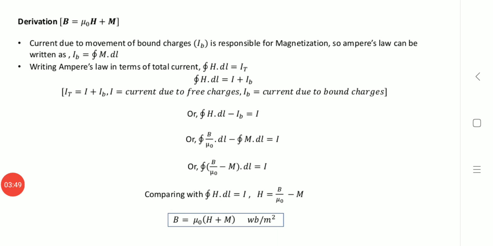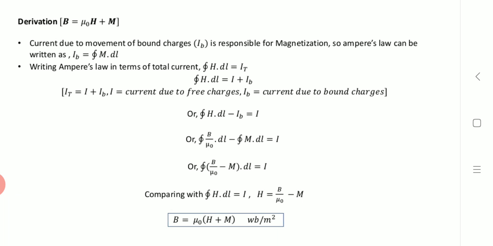Now let us see the derivation of B is equal to mu naught into H plus M. The current due to the moment of bound charges, IB, is responsible for magnetization. So Ampere's law can be written as IB is equal to the closed integral of M dot dl. Writing Ampere's law in terms of total current, the closed integral of H dot dl is equal to IT.